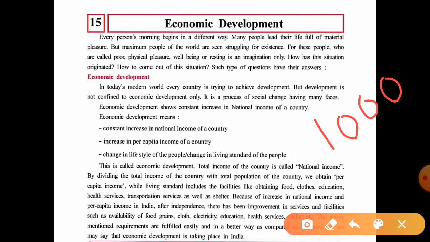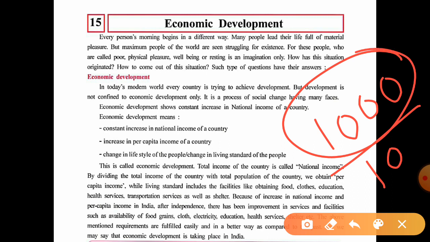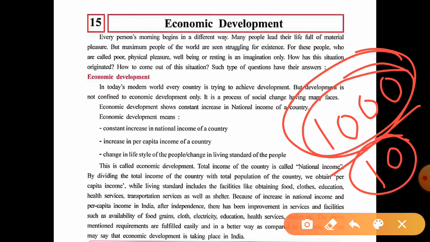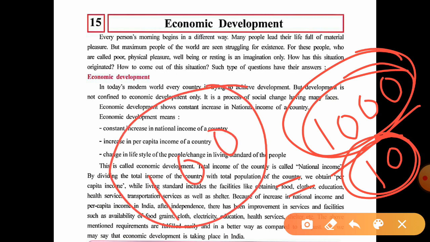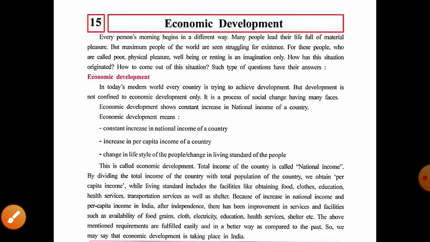So when we divide this 1000, the total national income, by these 10 people, we will get the answer 100. So what is this 100? It is the per capita income of that country.